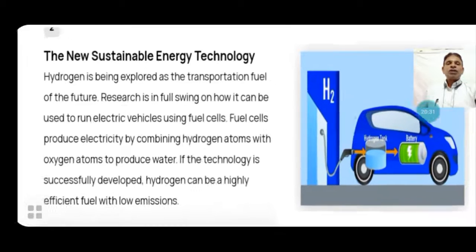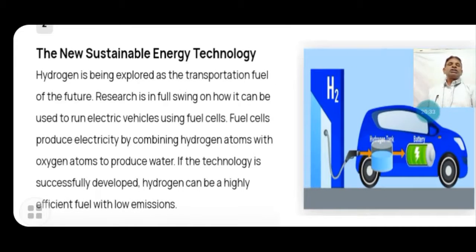Now here some detailed uses we can see here: the new sustainable energy technology. Hydrogen is expected to be a very good fuel in future because it is a very clean fuel and also does not produce any pollution, and the calorific value of hydrogen is very high as compared to oil fuel. Hydrogen is being explored as a transportation fuel in the future.